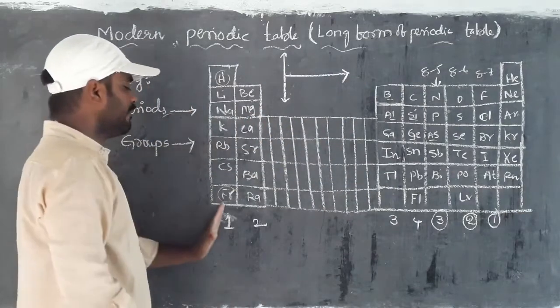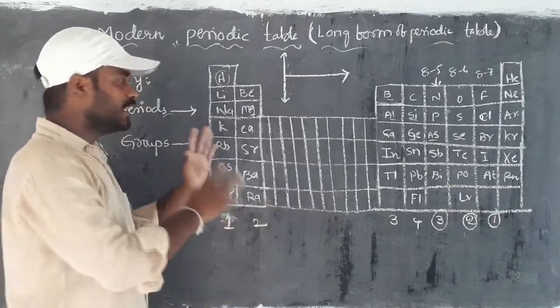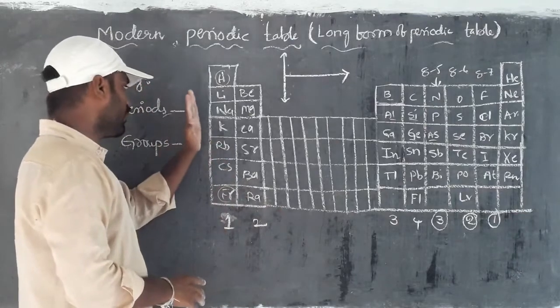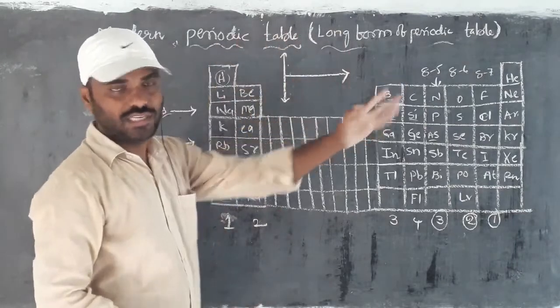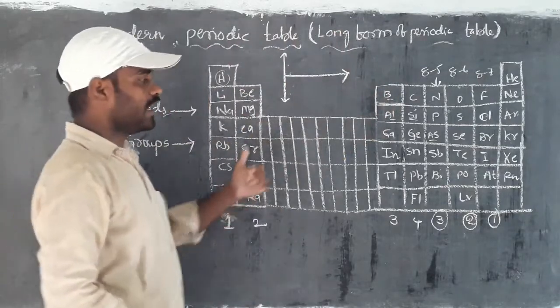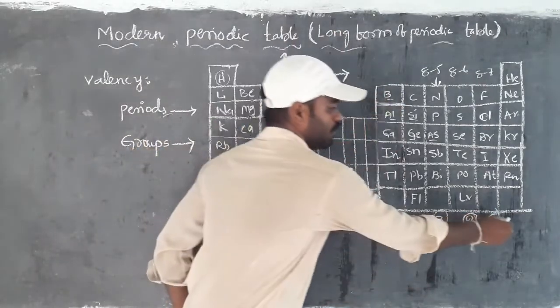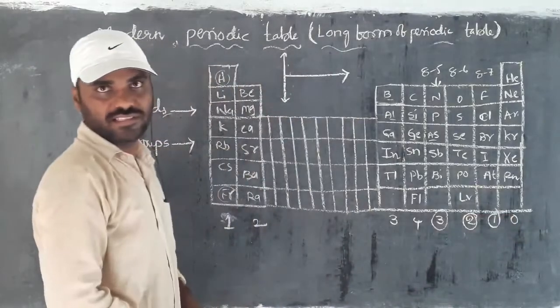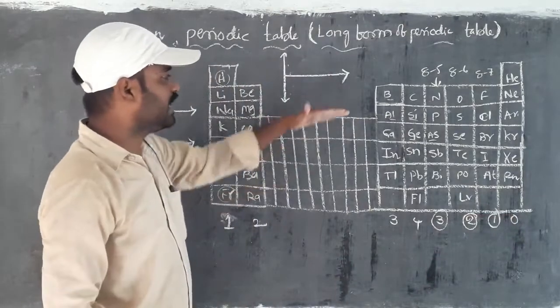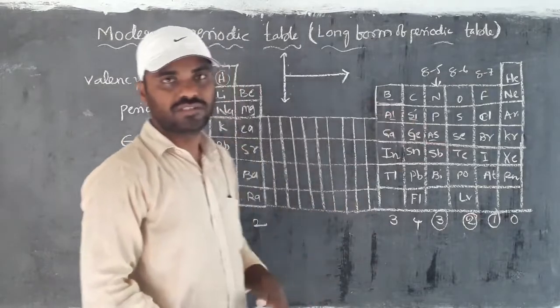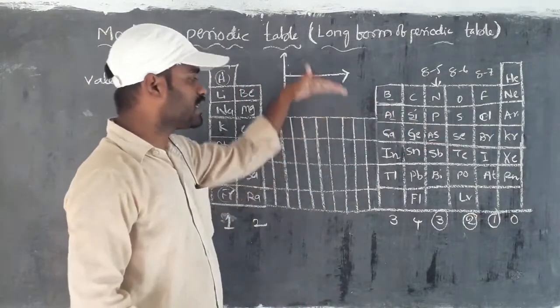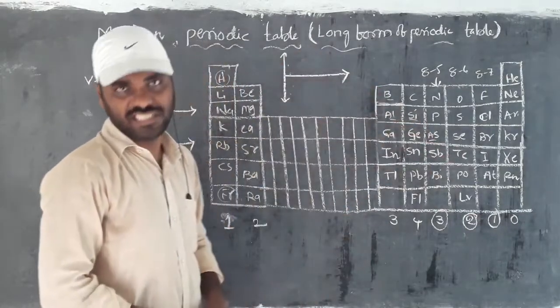For that, valency changes in the periods when moving from left to right. It starts from 1 and again finishes with 0 for the last one, the inert gases. So it is gradually increased and gradually decreased.